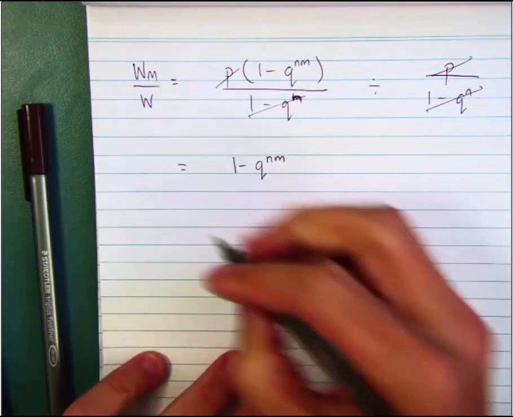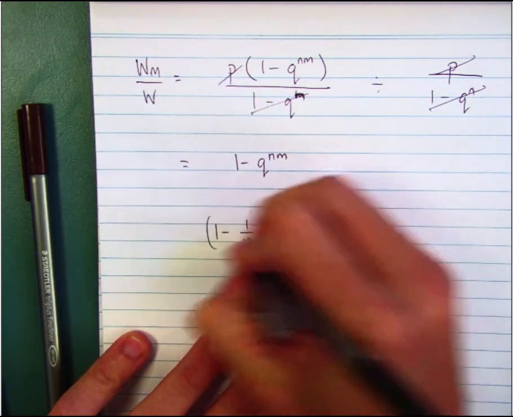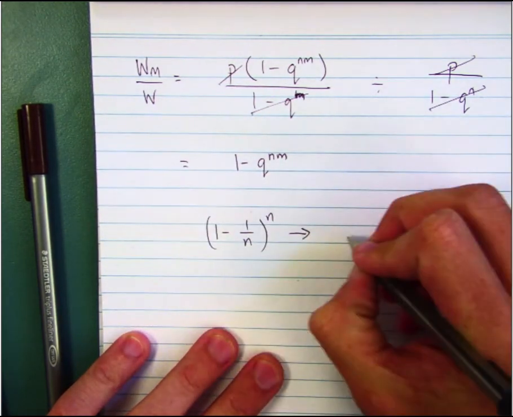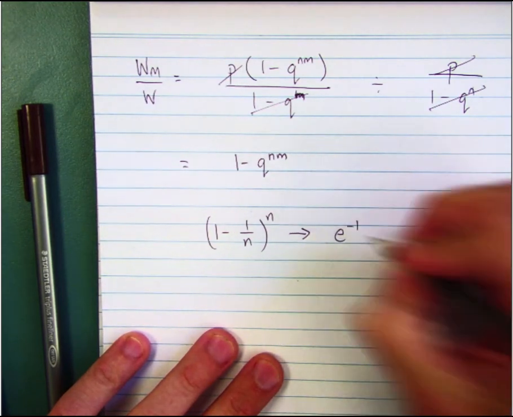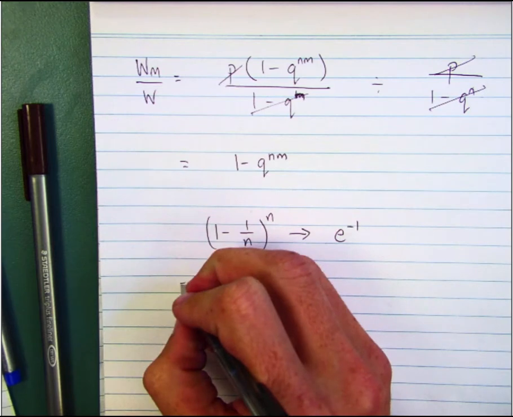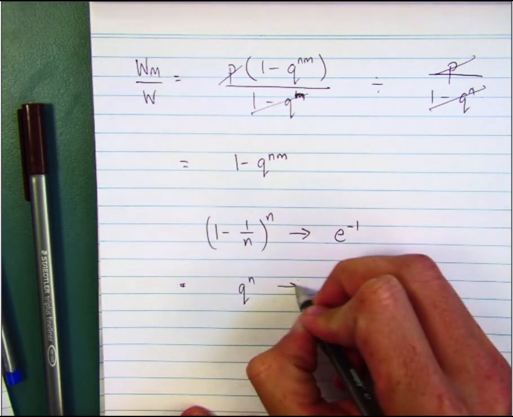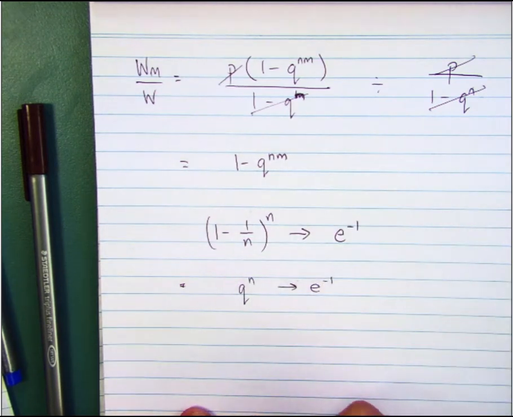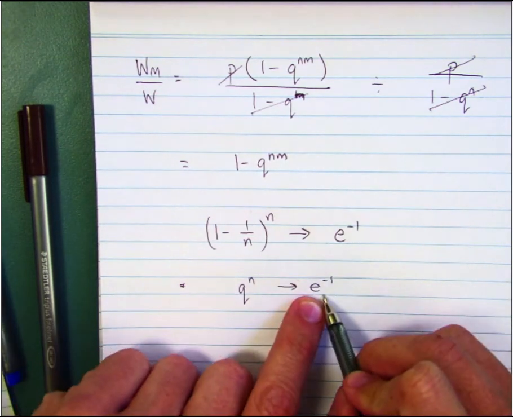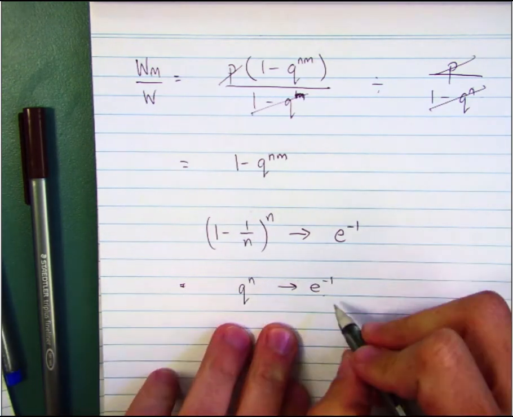So, this is the fact that we know. We know that 1 minus 1 on n to the power of n is going to get really close to e to the power of negative 1. Well, if I can make this look like that, then we should be okay. So let's try it. So that's q to the power of n approaches e to the negative 1. Actually, I did this a very long way, but it turns out you can do this really, really easily, can't you?